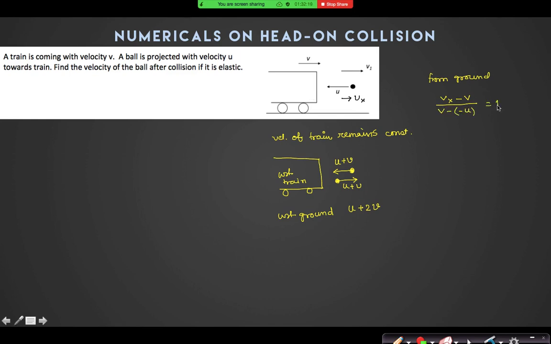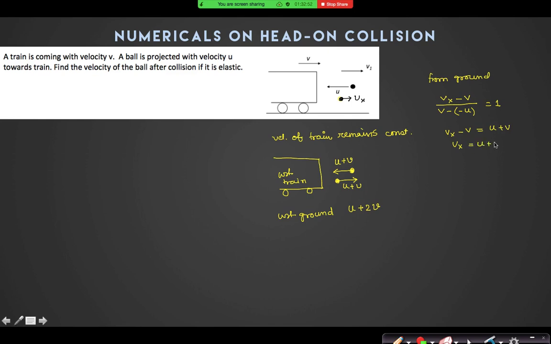Whose velocity is Vx? After the collision, the ball is moving with Vx velocity, let us assume. So velocity of ball minus velocity of train, divided by velocity of train minus velocity of ball, can I write it to be 1? In both the cases, I have maintained the velocity of train to be V. So Vx minus V equals U plus V, so Vx equals U plus 2V.